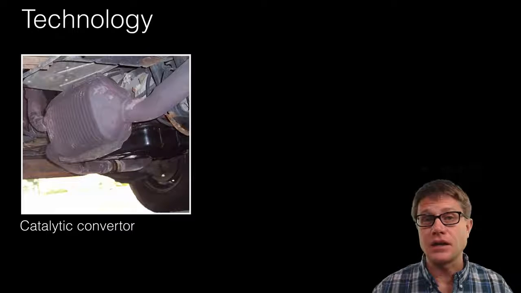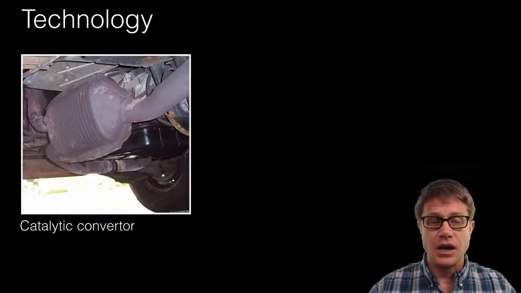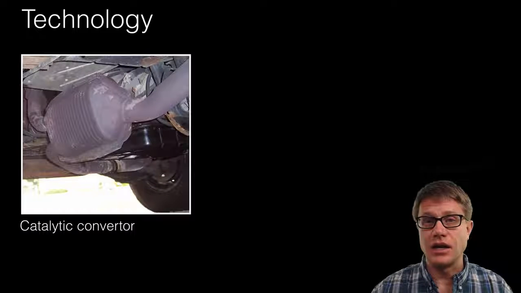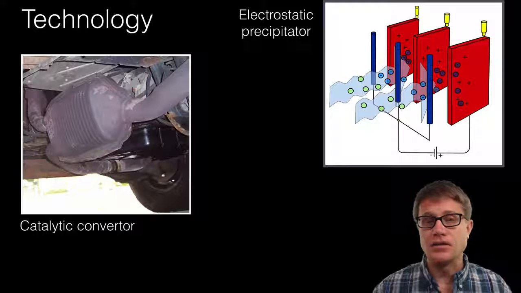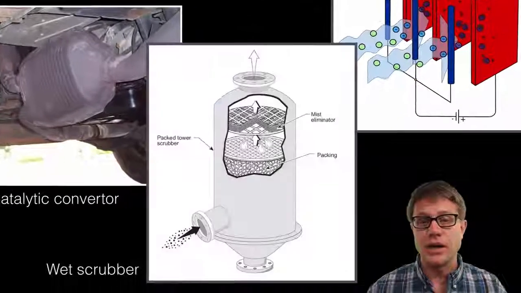But how do we do that technologically? We can use a catalytic converter. This is essentially grabbing on to that nitrogen dioxide and carbon monoxide that's produced in combustion. We can then use mechanical filters or electrostatic filters like this. They'll produce a gradient and it grabs onto some of these pollutants. We can scrub the air, and we can use wet scrubbers as well.